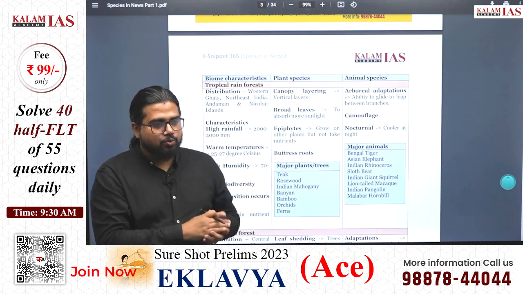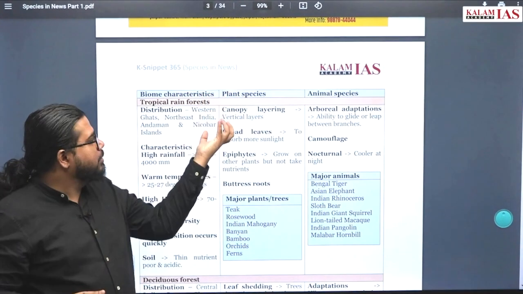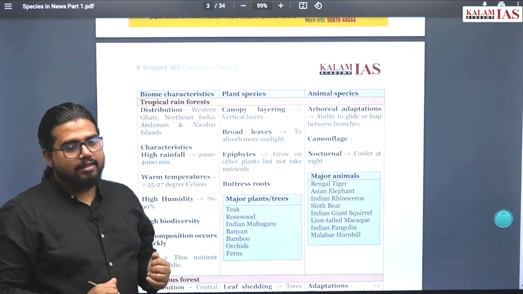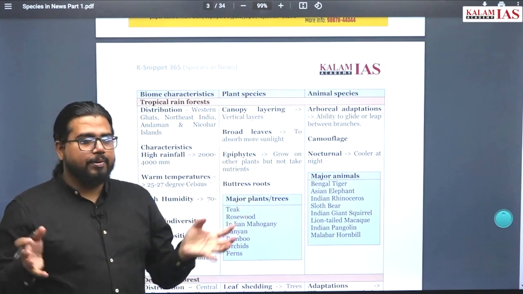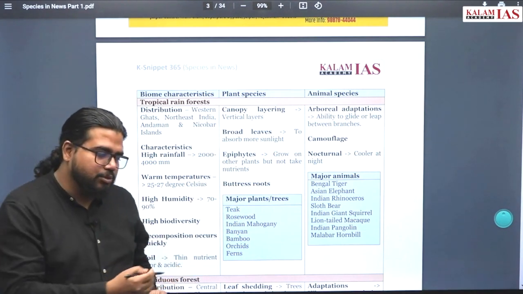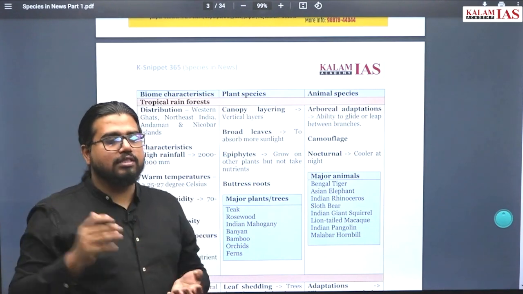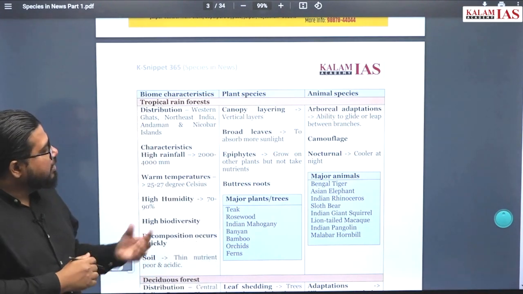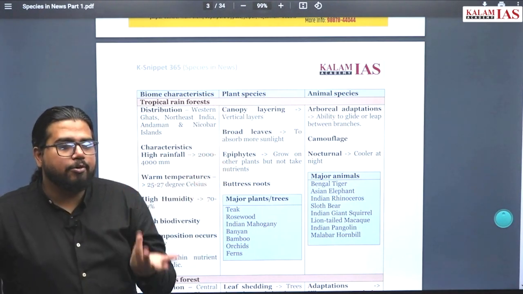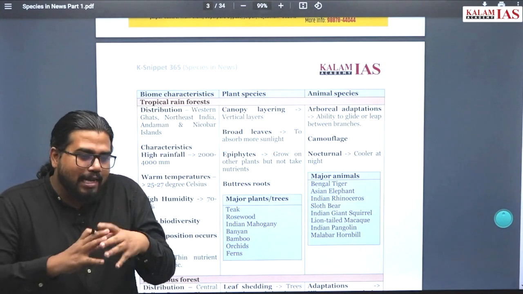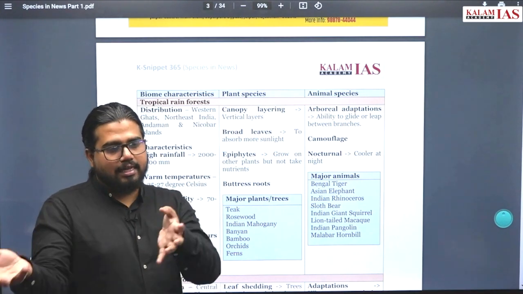These kinds of plants you can see throughout this tropical rainforest. Why is this happening? Because one, this area is highly biodiversity rich. Secondly, due to this biodiversity, canopy layering is happening. And canopy layering features are these epiphytes, a high number of epiphytes. So that these small plants, which otherwise would only lie on the ground, can also reach higher levels, get more sunlight and grow. Broad leaves will be there. Why broad leaves? Because as you go down, the amount of sunlight becomes very less. So plants adapt to have broad leaves so that even when diffuse sunlight is available, they get more of it.